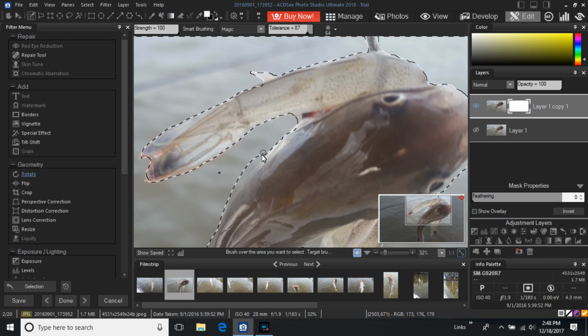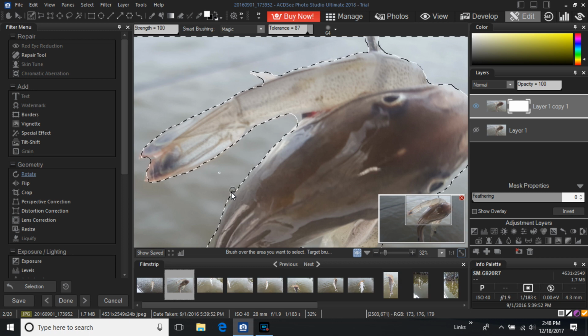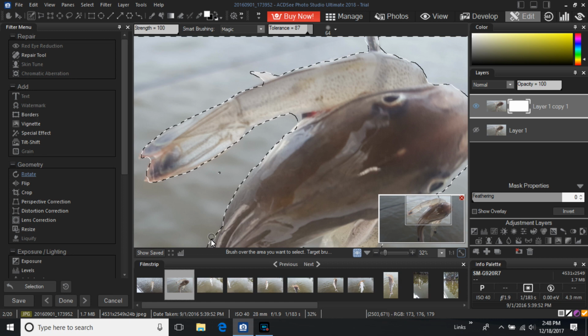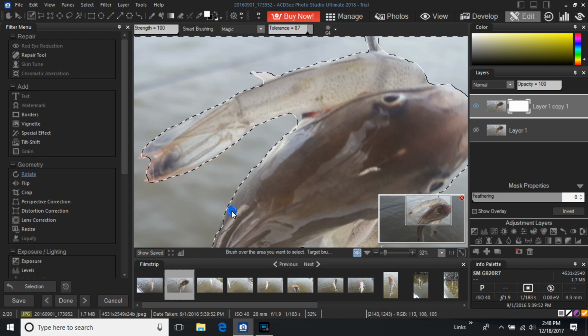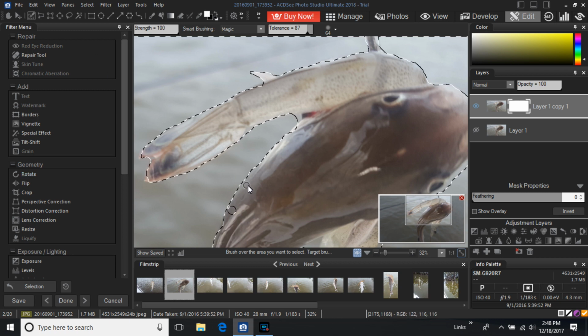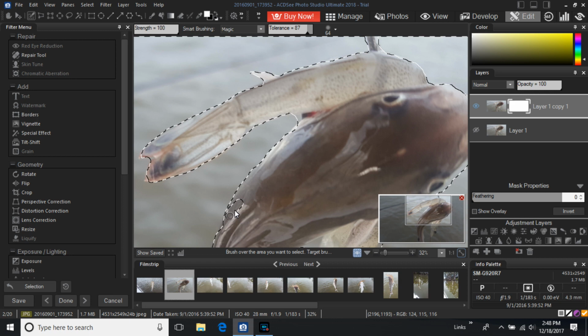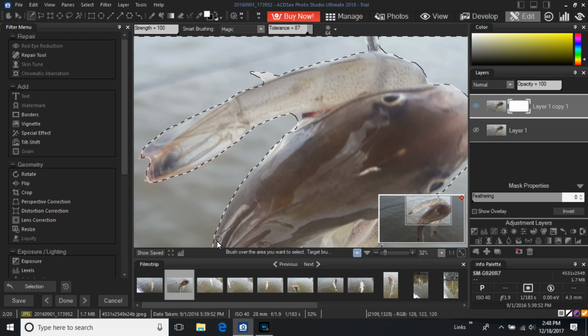So as you can see, I'm pushing and pulling that mask where I want it to be. And you can kind of go back in and pick up little bits. See, I'm still new enough that I push the wrong button sometimes.